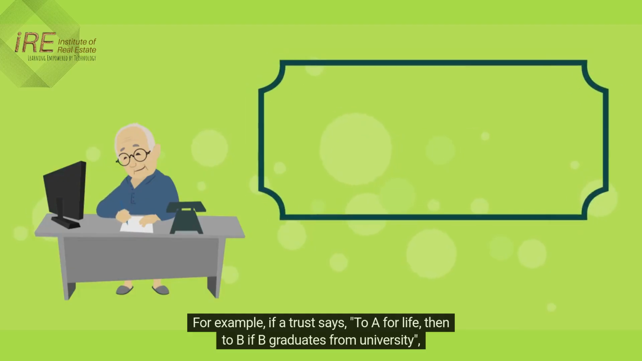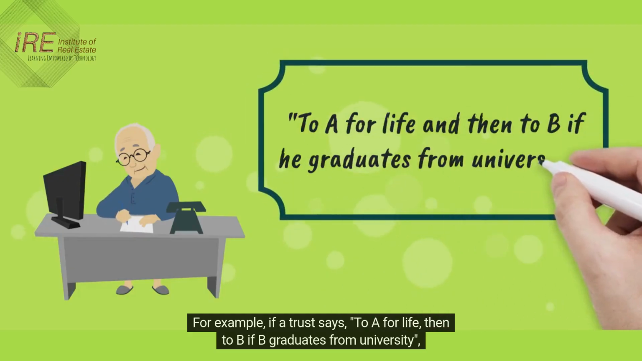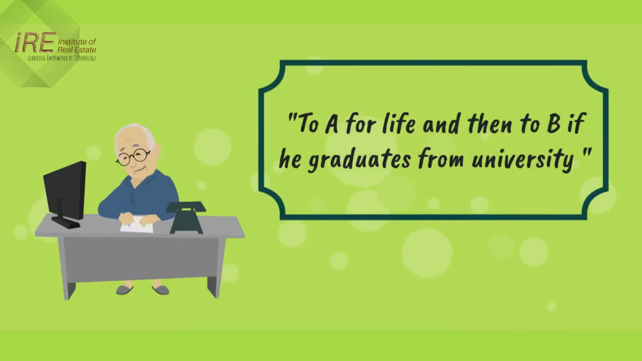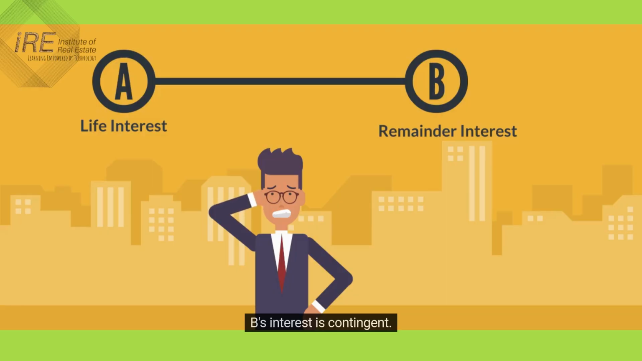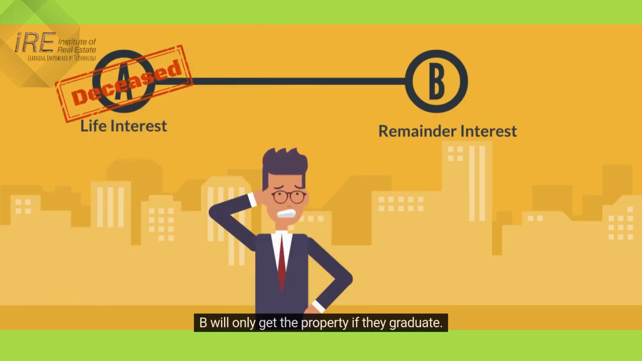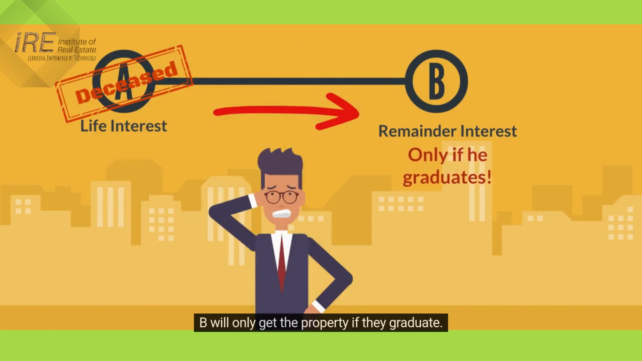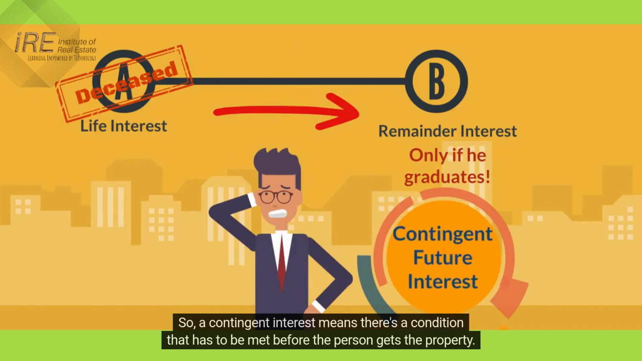For example, if a trust says to A for life, then to B if B graduates from university, B's interest is contingent. B will only get the property if they graduate. So, a contingent interest means there's a condition that has to be met before the person gets the property.